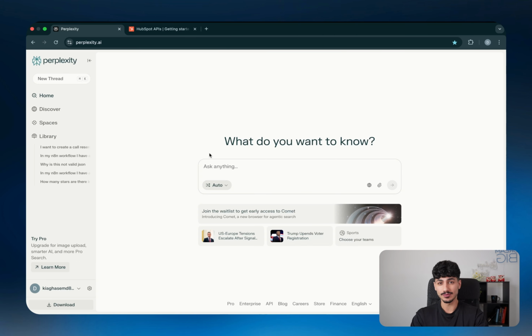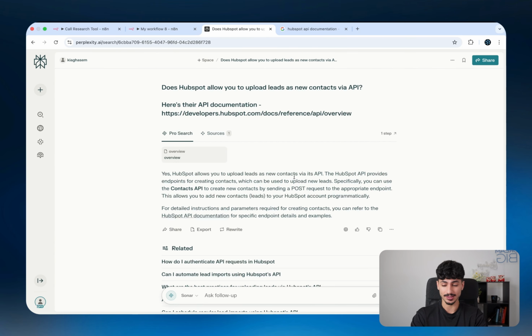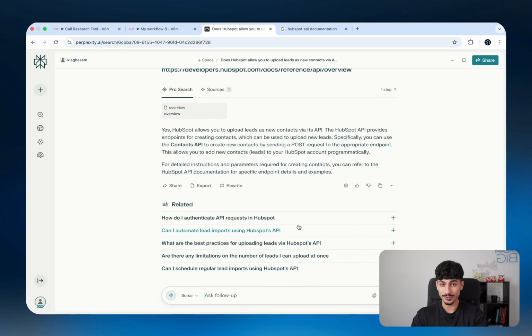What I do, instead of reading pages and pages of API documentation, is I literally just ask Perplexity, can you upload leads into HubSpot as new contacts via API on n8n? Send that through. And just like that, I have my answer. Yes, you can upload leads to HubSpot via their API, specifically by using their contacts API endpoint. But that's not the craziest part.